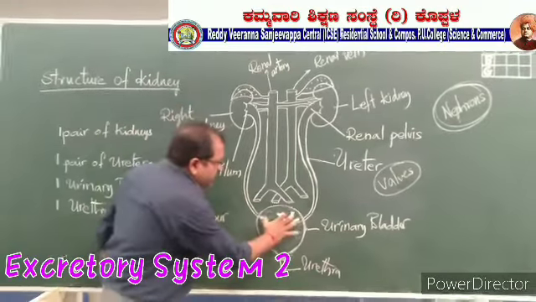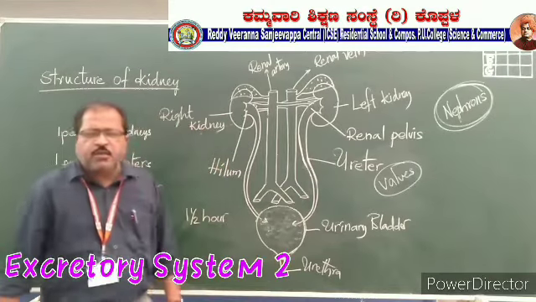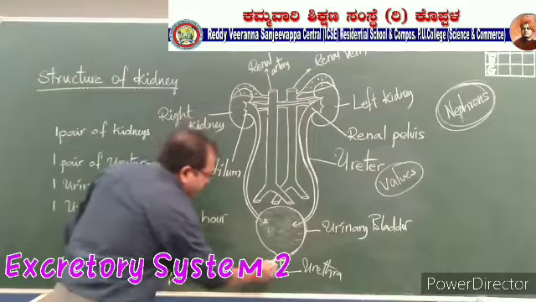When it is contracted, there is a muscular flap-like structure there, called the muscular sphincter.